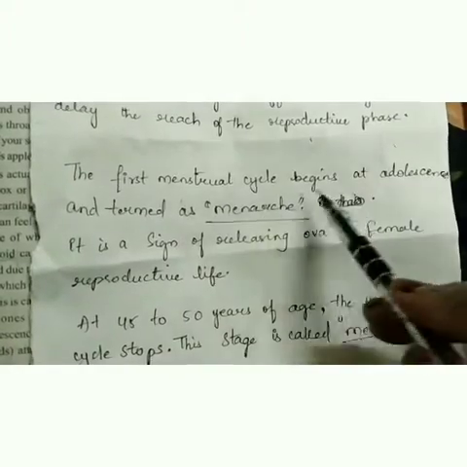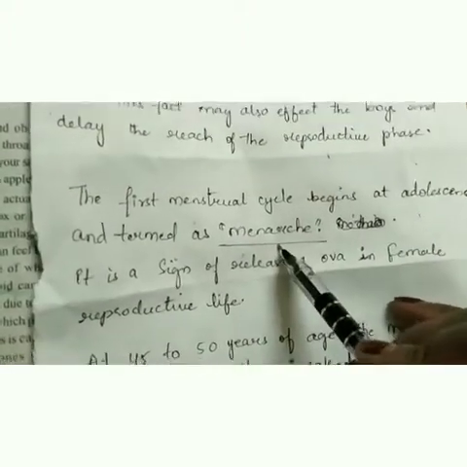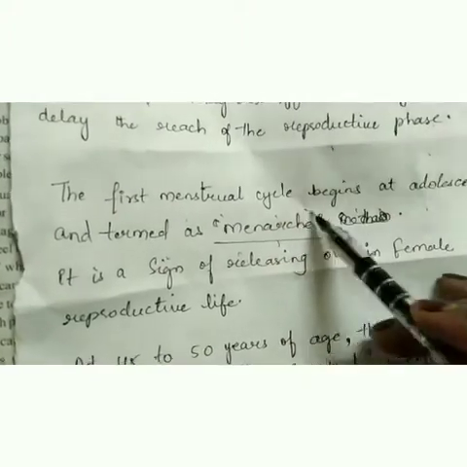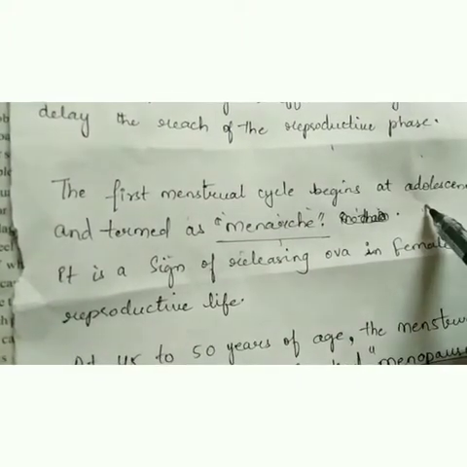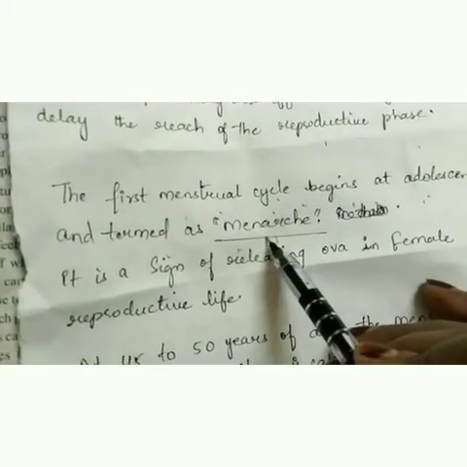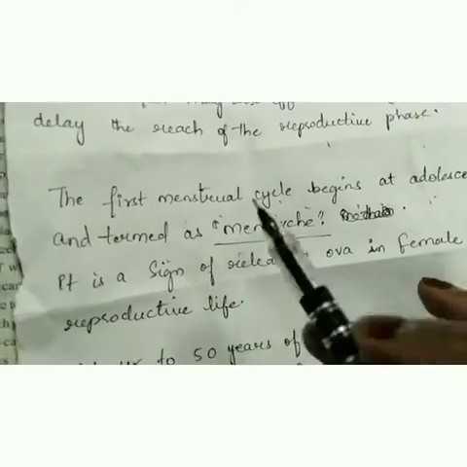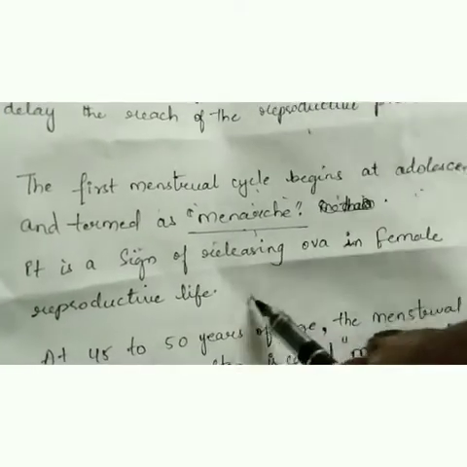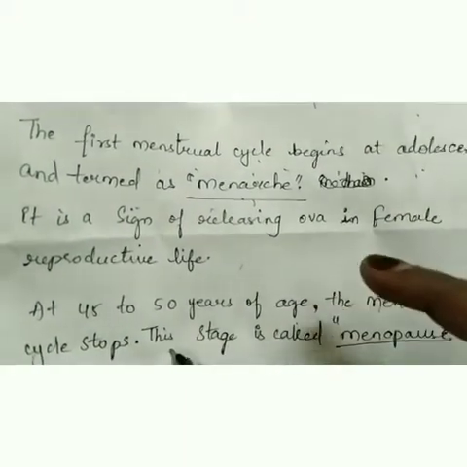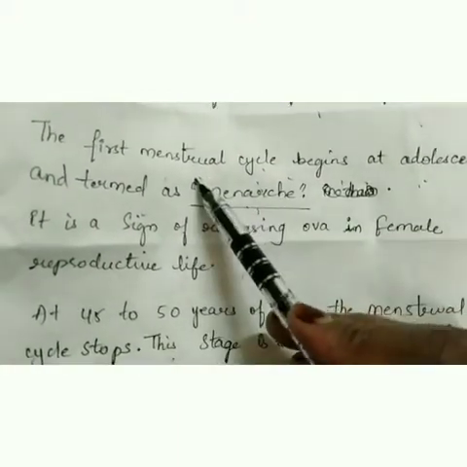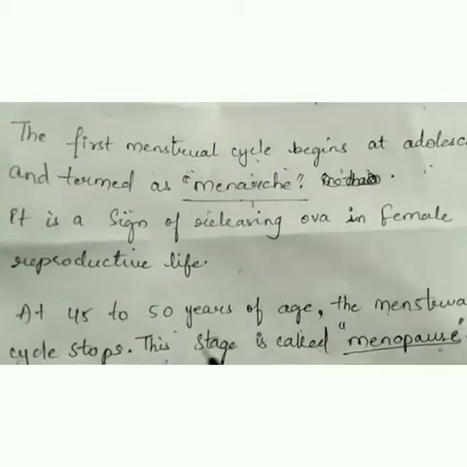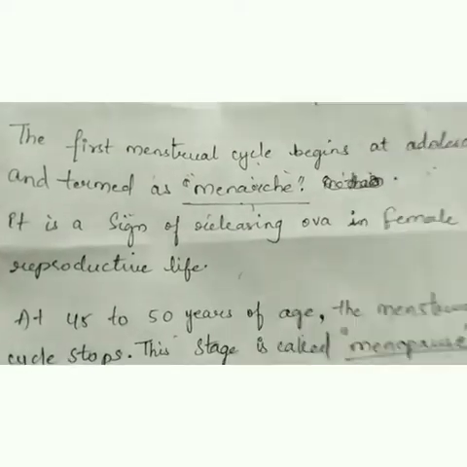The first menstrual cycle begins at adolescence and is termed menarche. The menstrual cycle goes on in females and begins at the adolescent period, at 11 to 12, and the first menstrual cycle is known as menarche, the starting period of the menstrual cycle. It is a sign of the release of ova in female reproductive life. At 45 to 50 years of age the menstrual cycle stops. So it starts at 11 to 12 and stops at 45 to 50 years of age. That stage is called menopause.